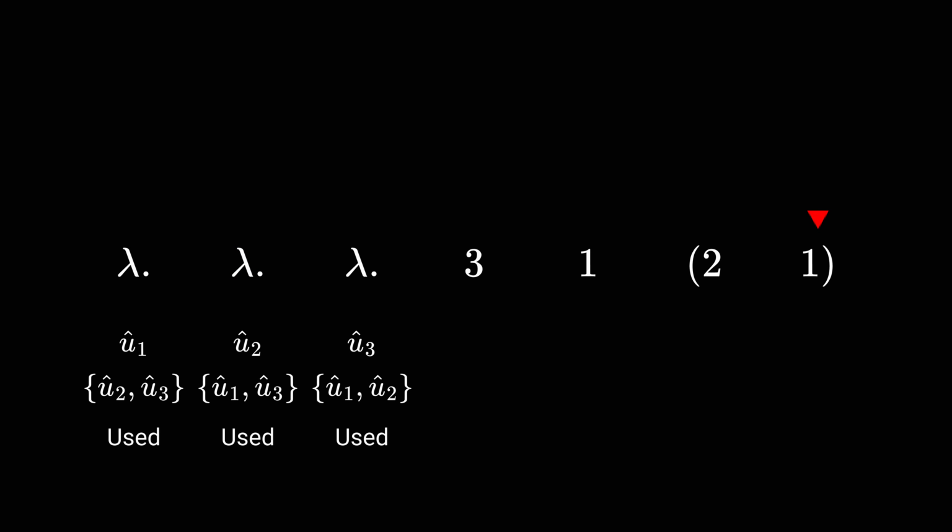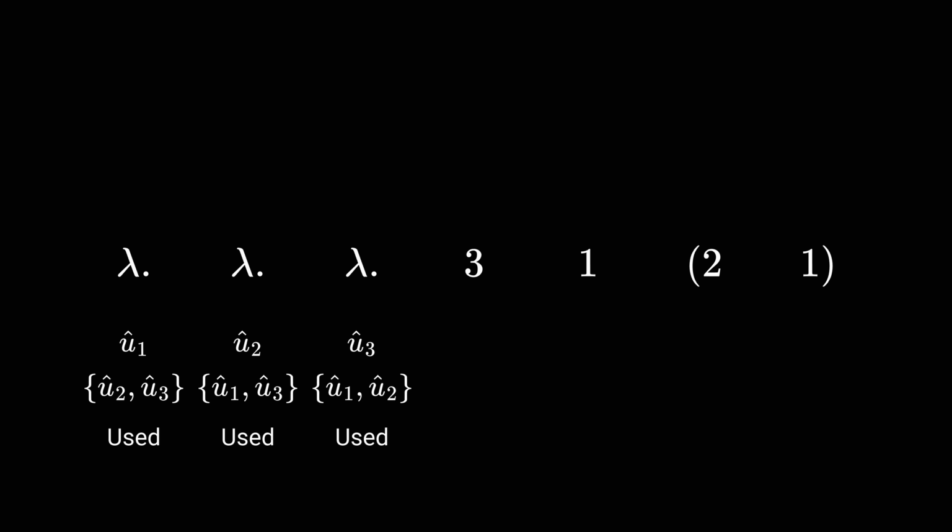We again reach an unnamed variable, this time referencing parameter u3. This time around, we don't have any updates to make to constraints. We've finished traversing the input expression. We now have constraints computed for all the binders it contains, so we move on to choosing admissible names for u1, u2, and u3.